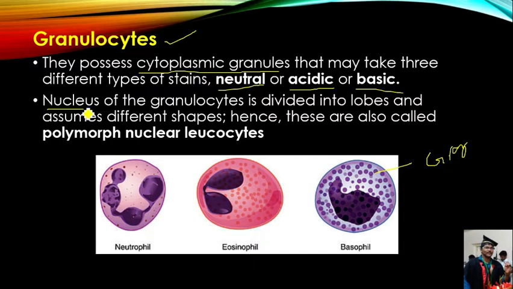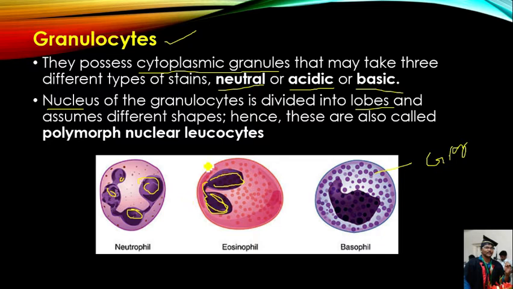Then if you see the nucleus of the granulocytes, that is divided into lobes. See here, this is one lobe and it is another lobe, and here in the neutrophil, a lot of lobes are there. The nucleus of granulocytes is divided into different lobes.